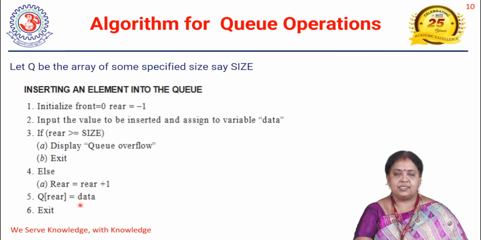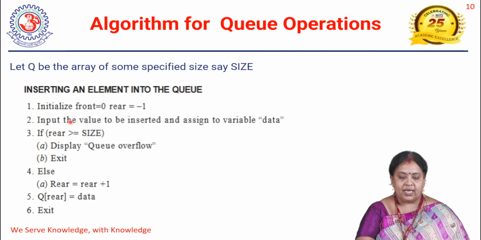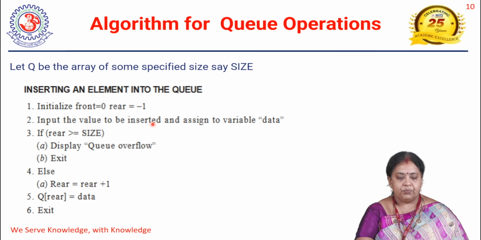Simple algorithm for insertion. First we have to initialize. We have to take two variables called front and rear. Front has to be initialized to 0 and rear has to be initialized to -1. Then we have to input the data that you want to insert in the queue. Then we have to check the condition whether the queue is full or not, that is overflow.